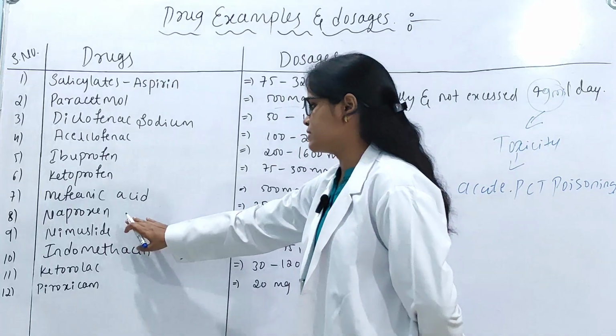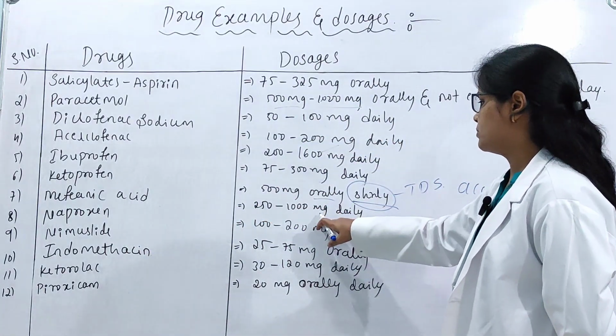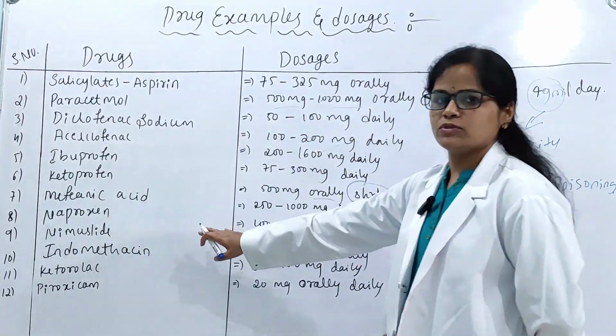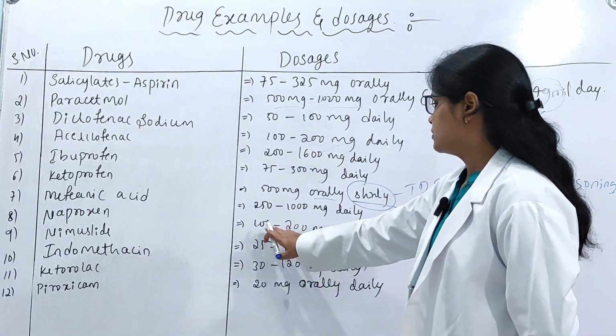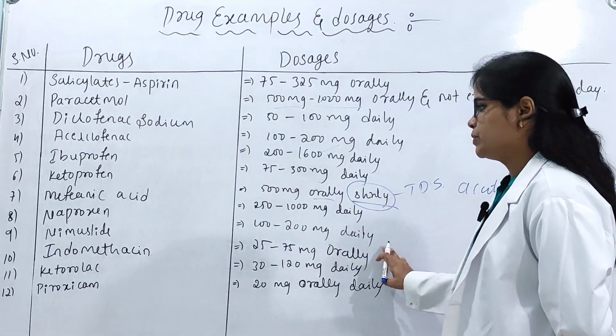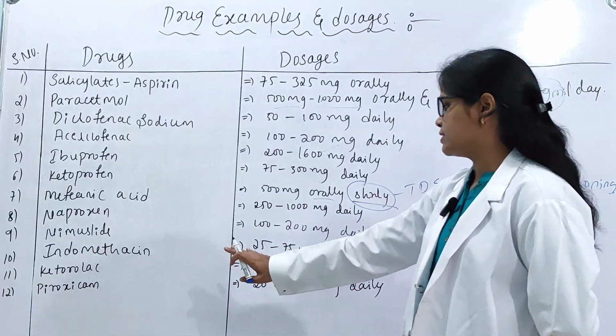The next drug is naproxen. Naproxen, the dosage is 250 to 1000 mg daily. And next is nimesulide. The dosage of nimesulide is 100 to 200 mg per day. And the next drug is indomethacin.